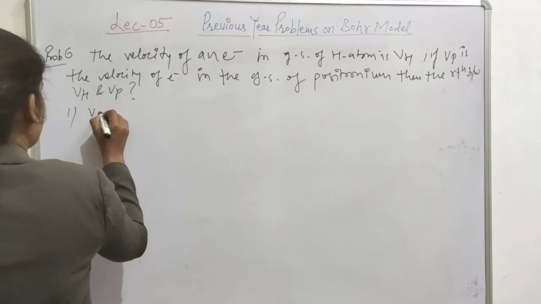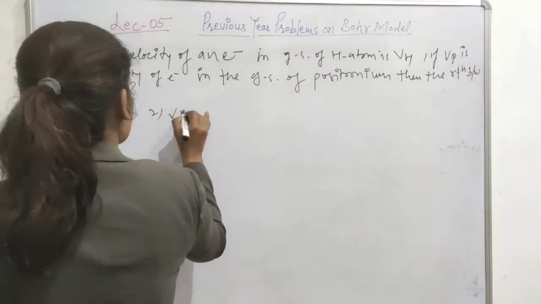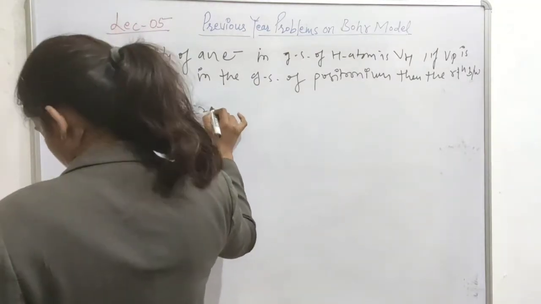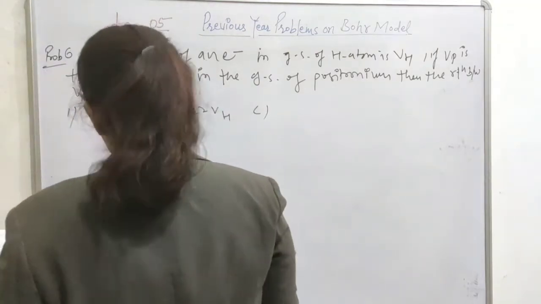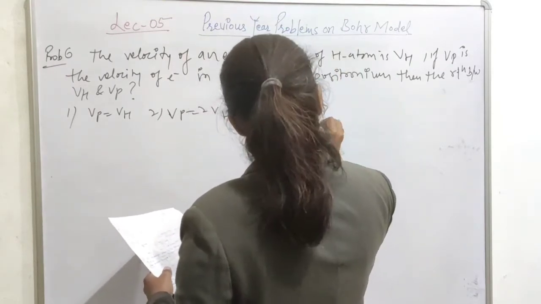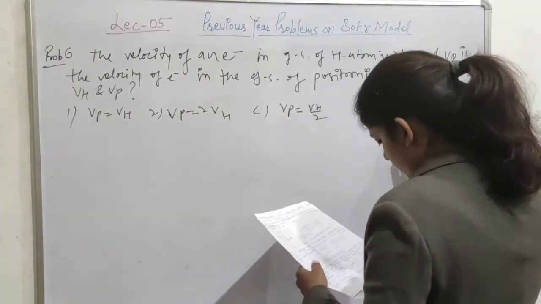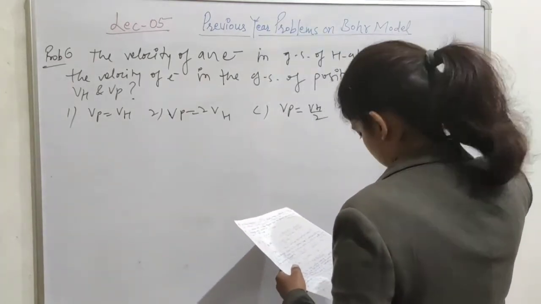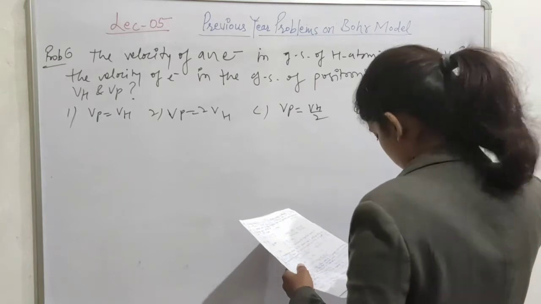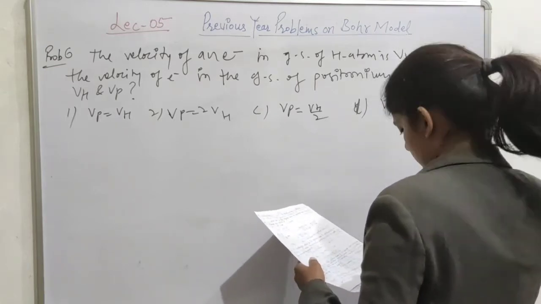The options are: Vp is equal to VH. Second, Vp is twice VH. Third, Vp is equal to VH over 2. And fourth, Vp is equal to 2VH. This question is from T4, 2013.